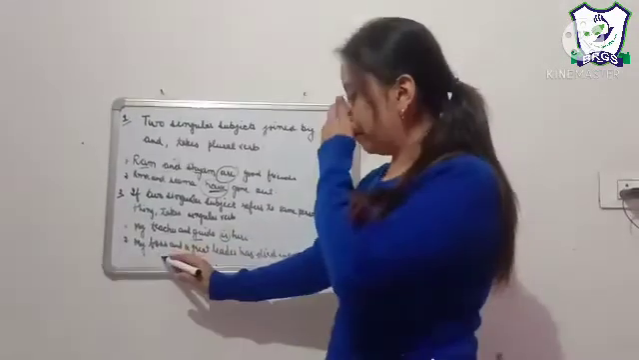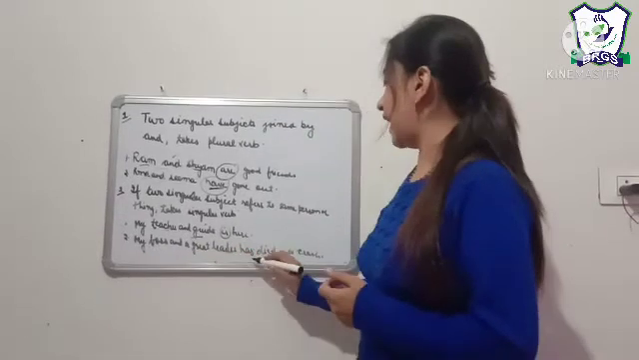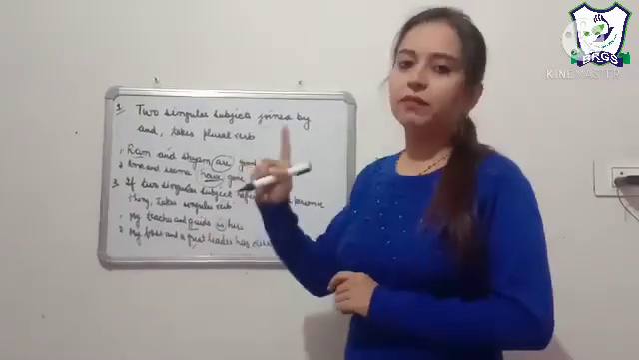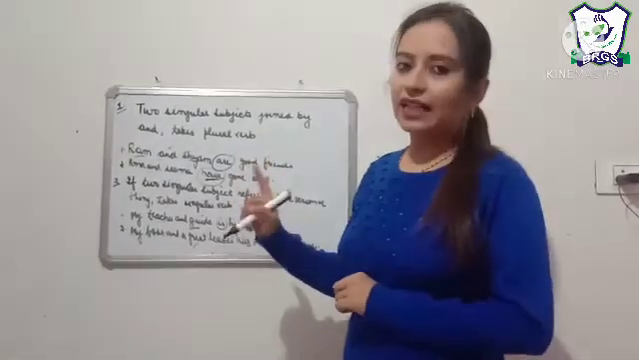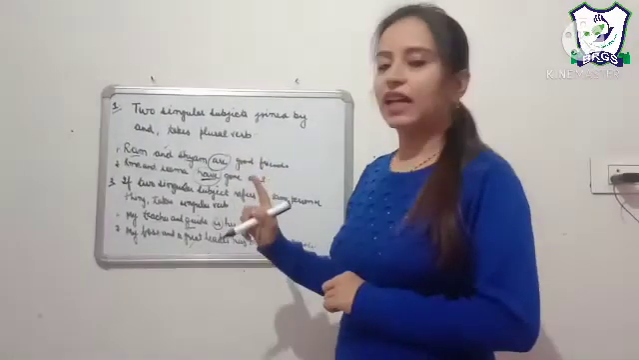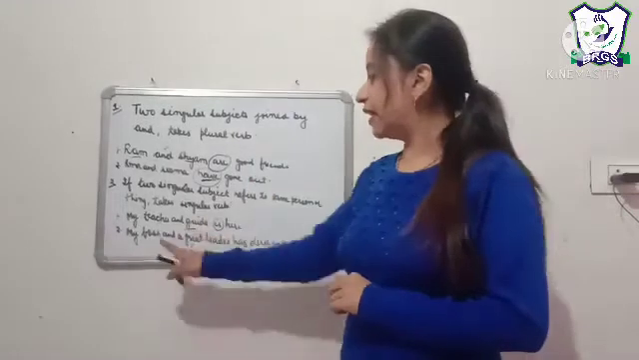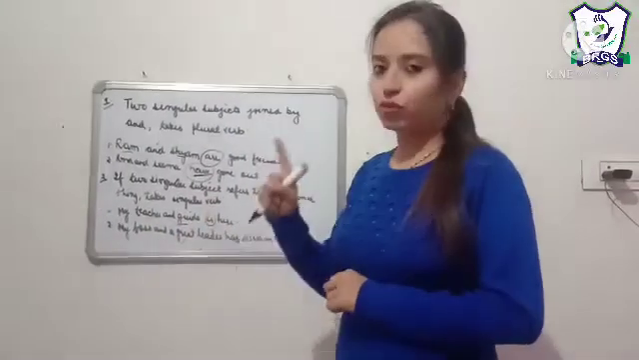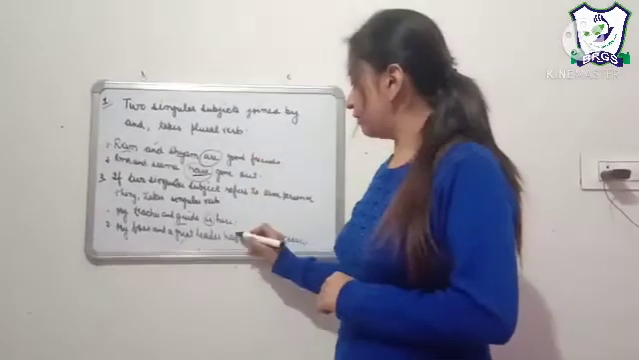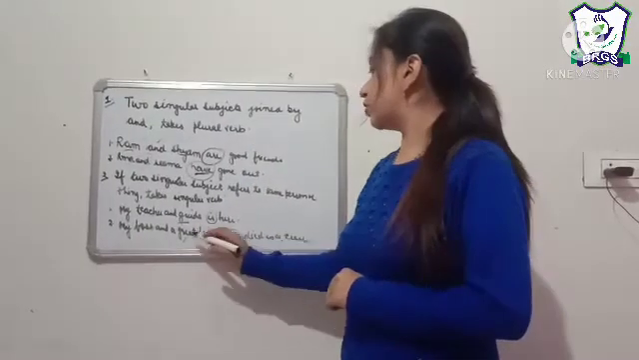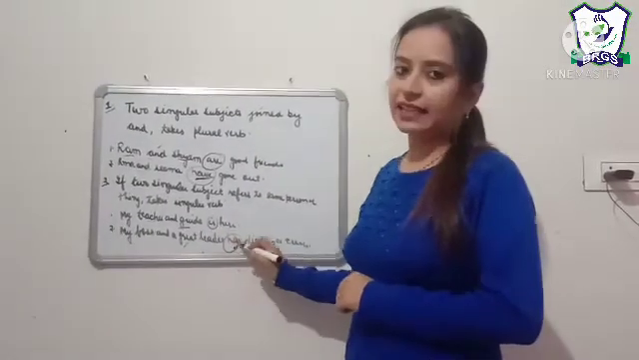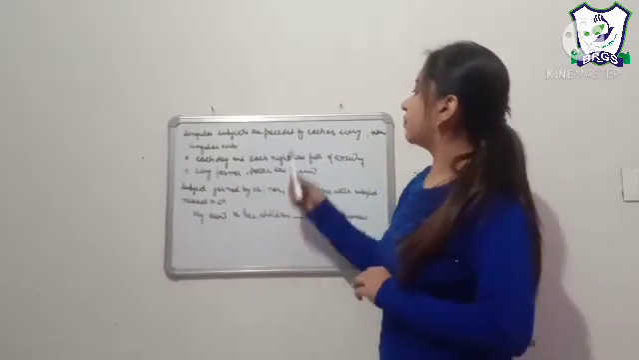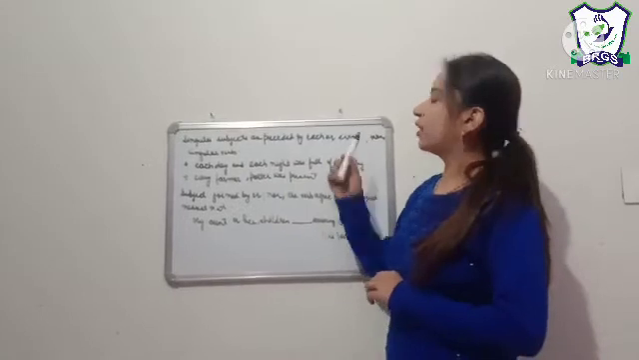For example, my boss and a great leader has died in a crash. My boss and a great leader is one person. I have described my boss in two ways, that means it is referring to one person only. So it will take a singular verb. So I have used has. Has is our singular verb.